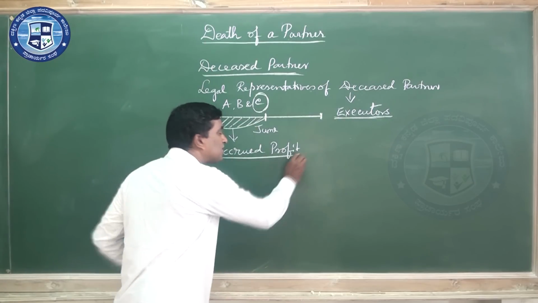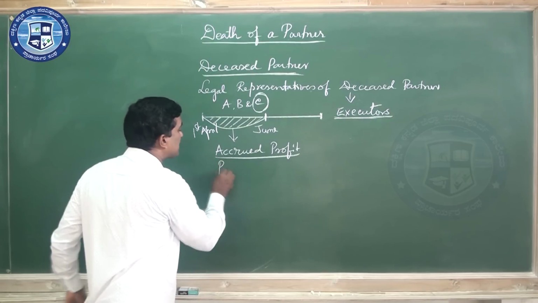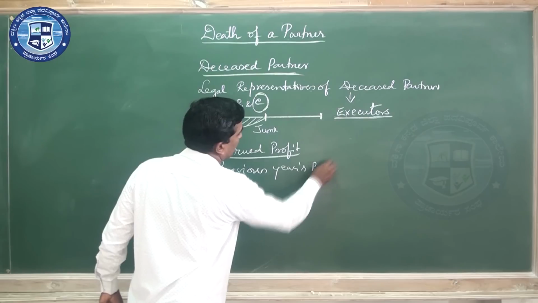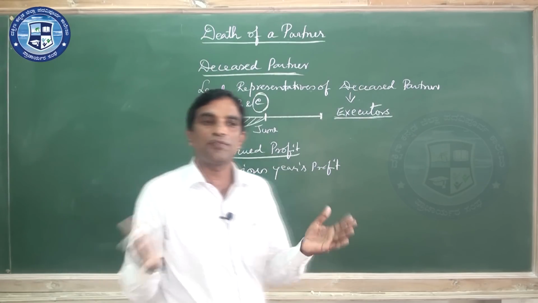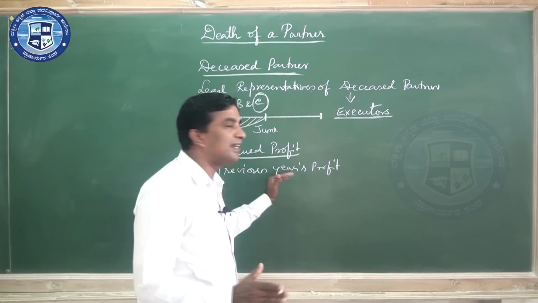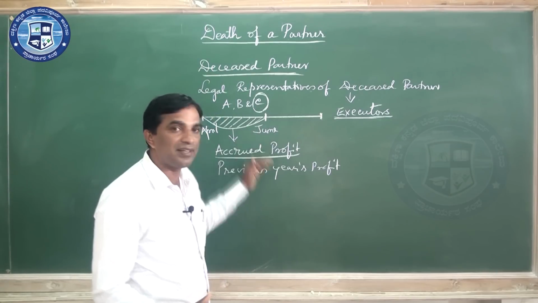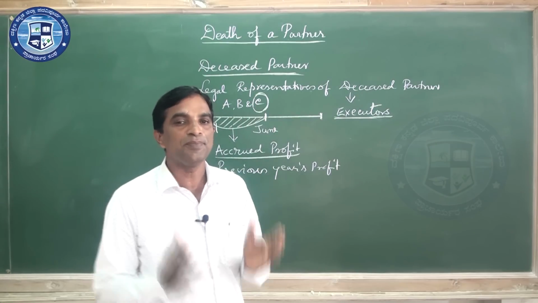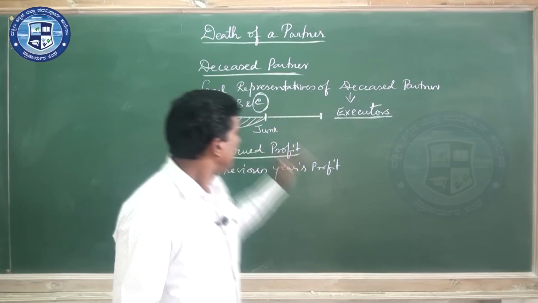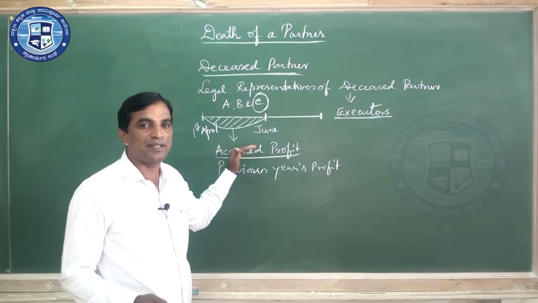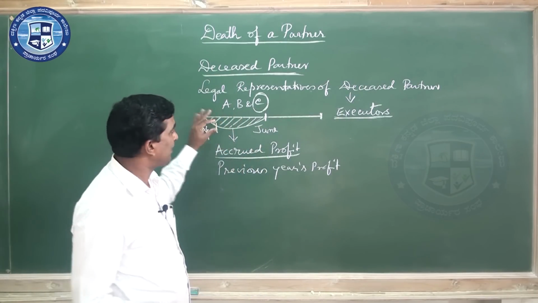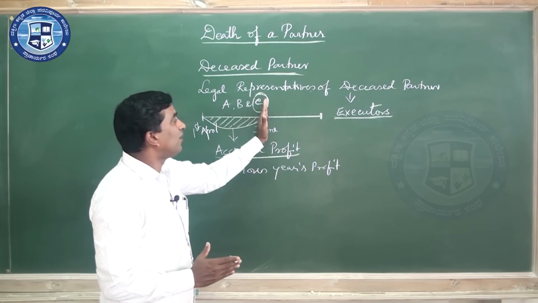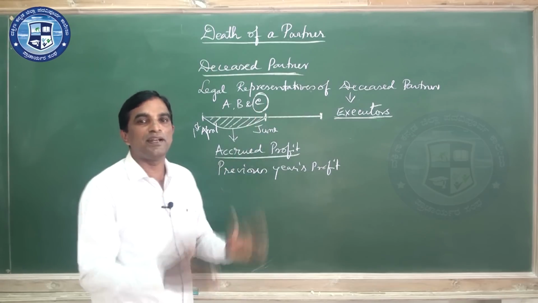So we calculate this on the basis of the previous year's profit. Sometimes they may take the average of 3-4 years, sometimes they take one year's profit. On the basis of that, they calculate till he was there. For example, if June, then for that many months he was there in the firm. Like that only, interest on capital is another item. That also will be calculated only for the period till he was there in the firm.